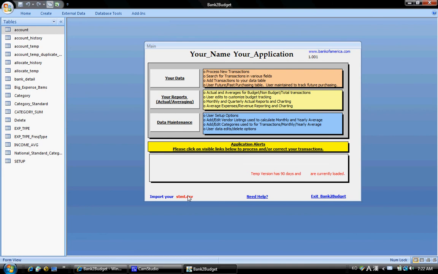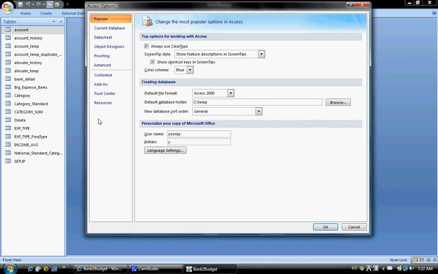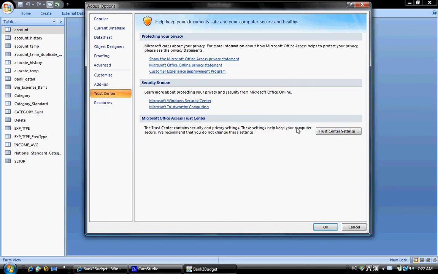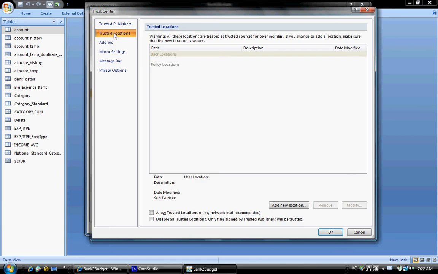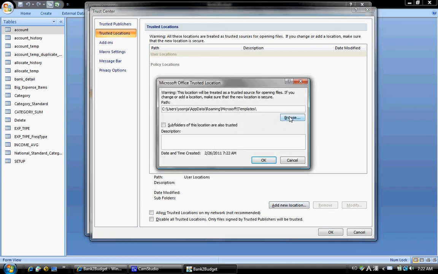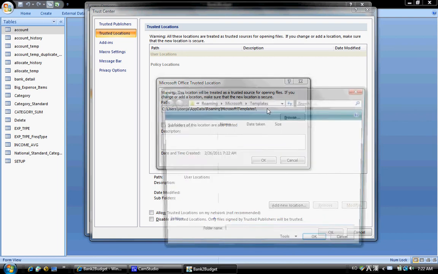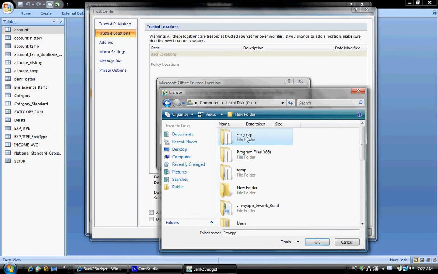Top left is your Office button, Access Options, Trust Center, Trust Center Settings, Trusted Locations. At this time my configuration does not have any trusted locations. Yours might, but you need to add My App. So click the Add New Location button, Browse back down to the C drive, find My App, click it once and say OK. Also important, you'll want to check the subfolders as well.